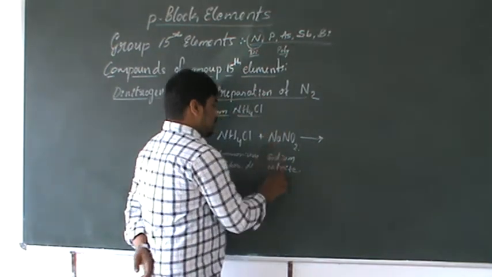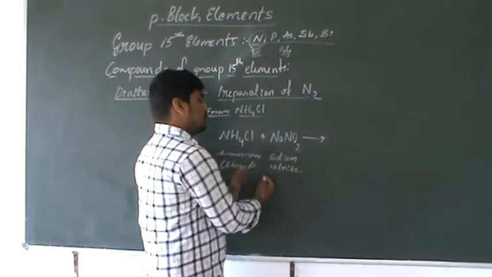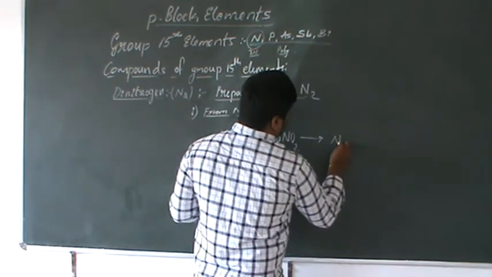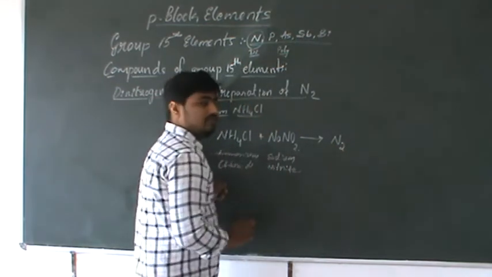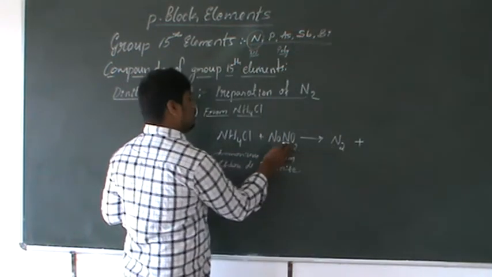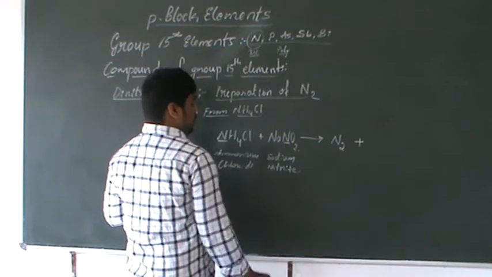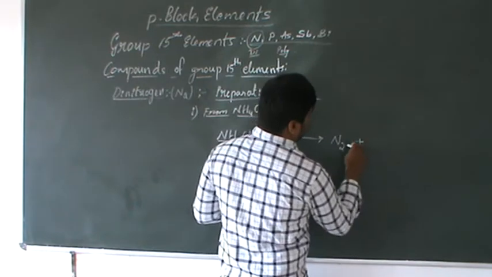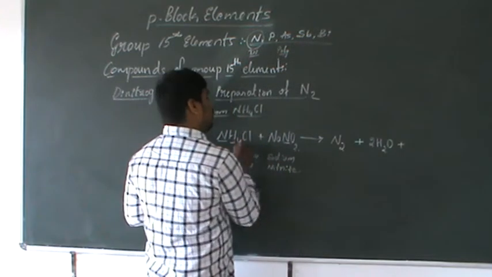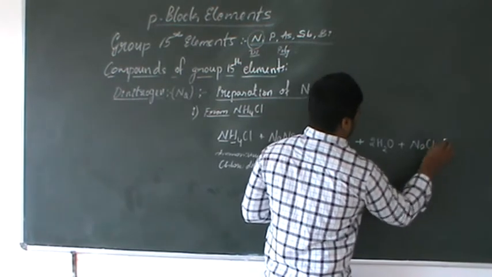When ammonium chloride reacts with sodium nitrite, it gives N2, nothing but dinitrogen. Nitrogen N2 is evolved along with water. The remaining product is sodium chloride.